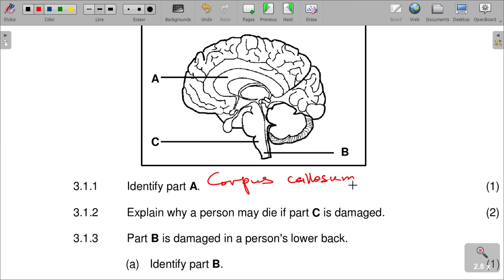If part C is damaged, obviously we are saying why a person can die. It controls vital processes.